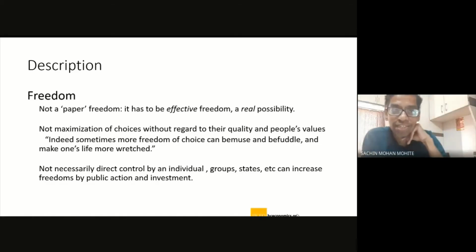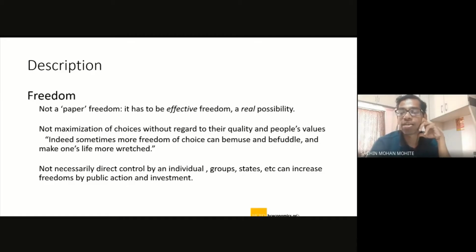Yeah. Okay. Yes. So just the last point in this particular slide: that is about how freedoms can be increased not necessarily by direct control by individual groups or states, etc., but by public action and investment. Okay. So this particular point is also important. It is trying to say that freedom might not be enhanced just by the influence of certain things.